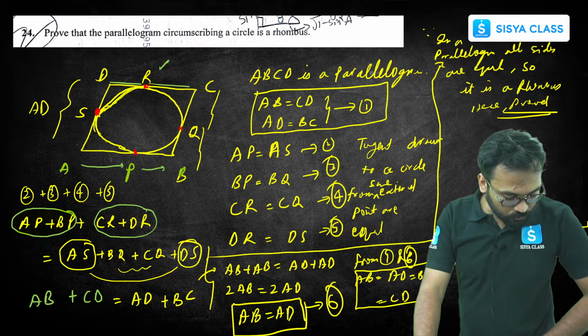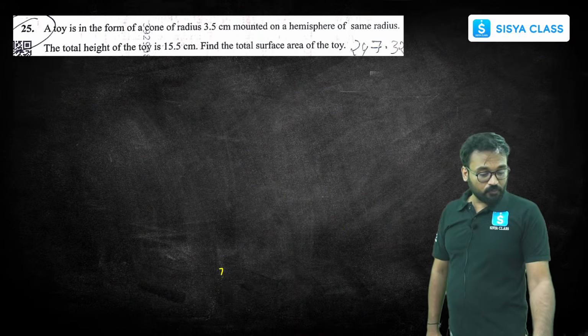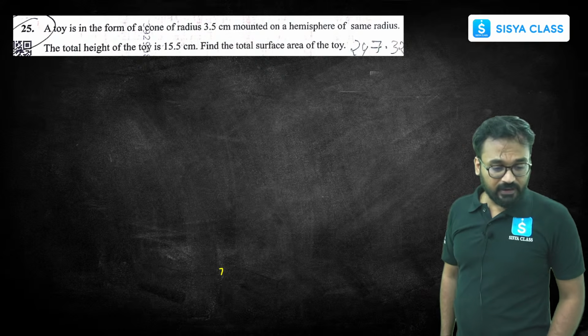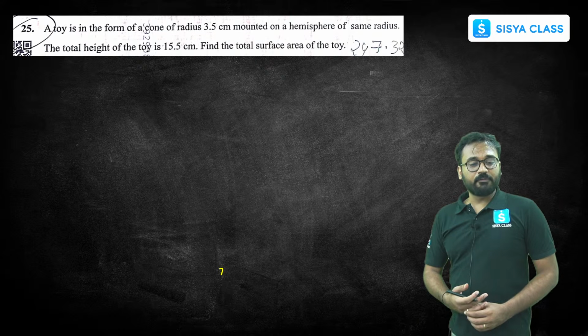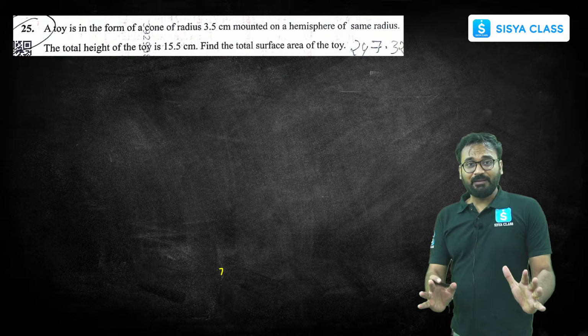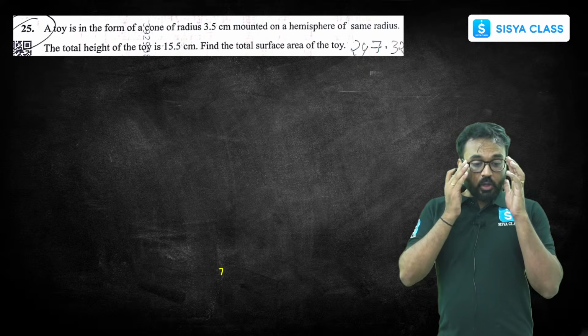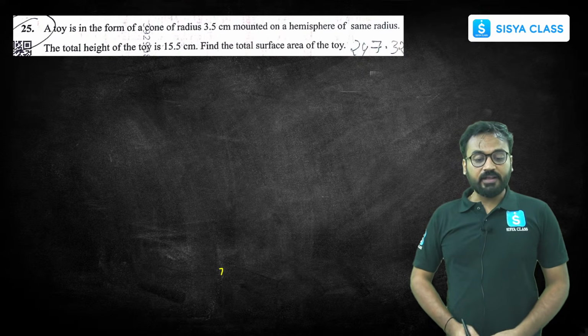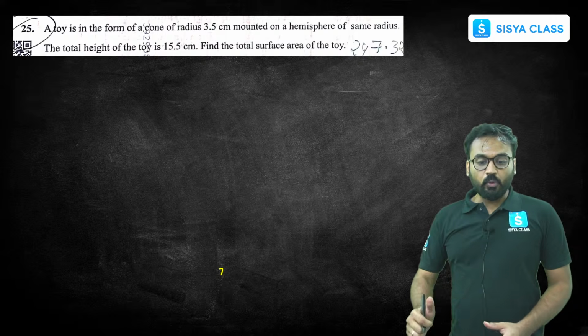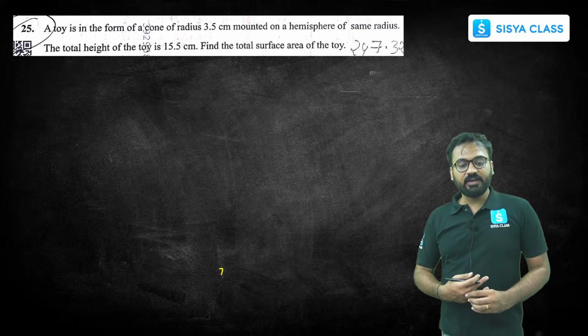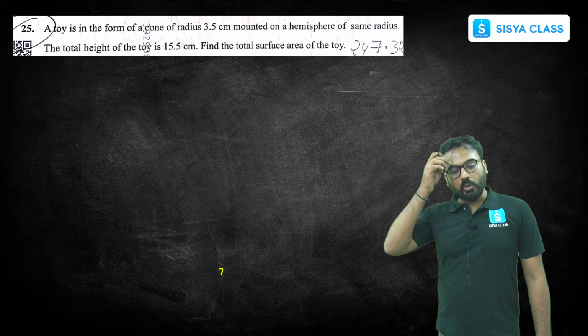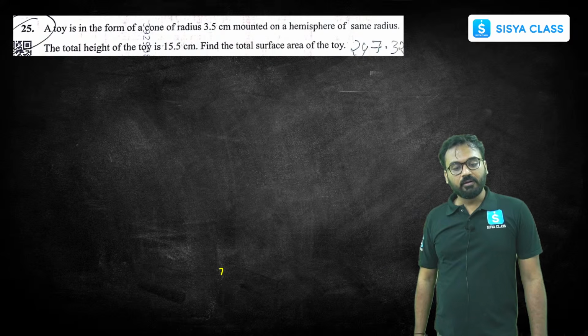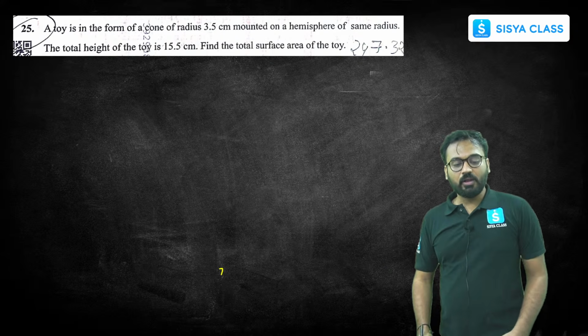Let's go ahead to the next one. 25th question. Ravi Shankar was asking. I'll tell you the 25th question as well. This is set A, by the way. A toy is in the form of a cone of radius 3.5 centimeter mounted on a hemisphere of same radius. The total height of the toy is 15.5 centimeter. Find the total surface area of the toy.